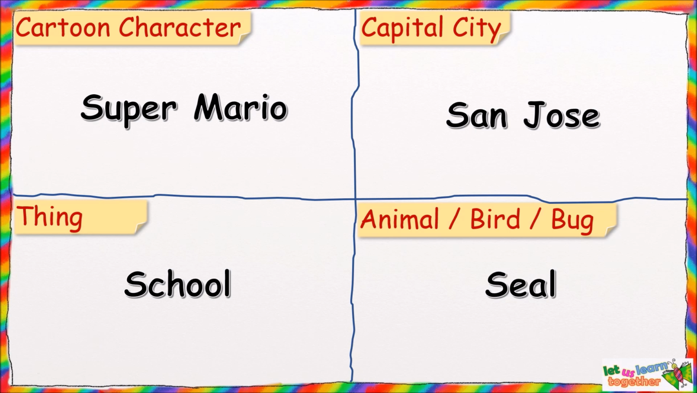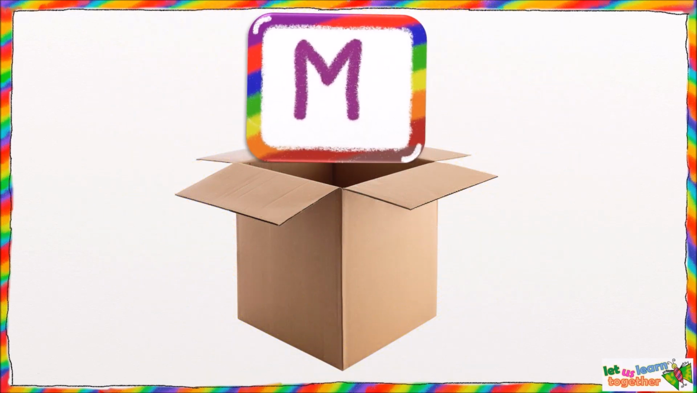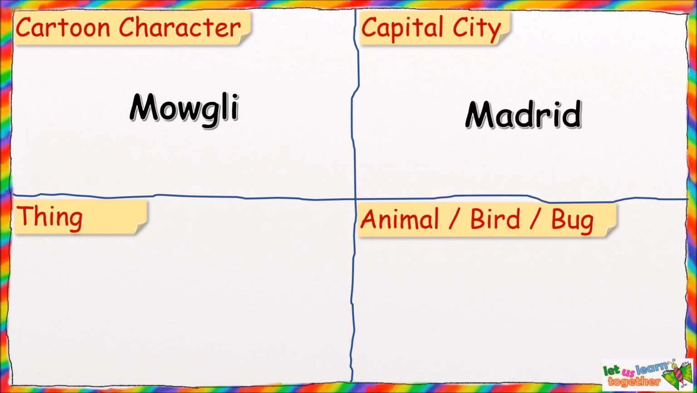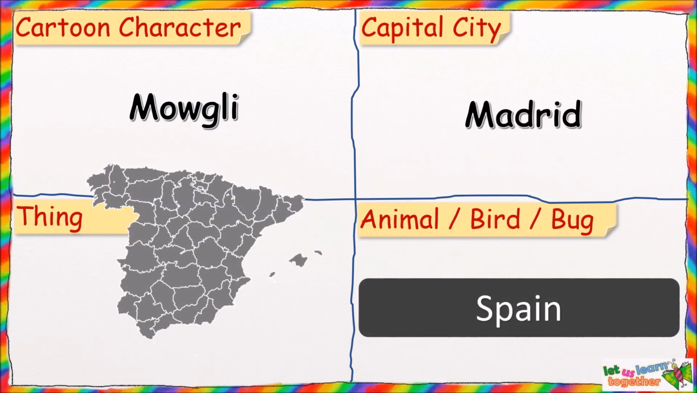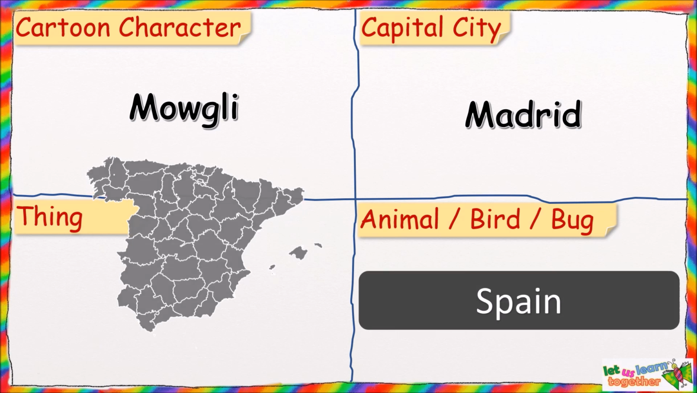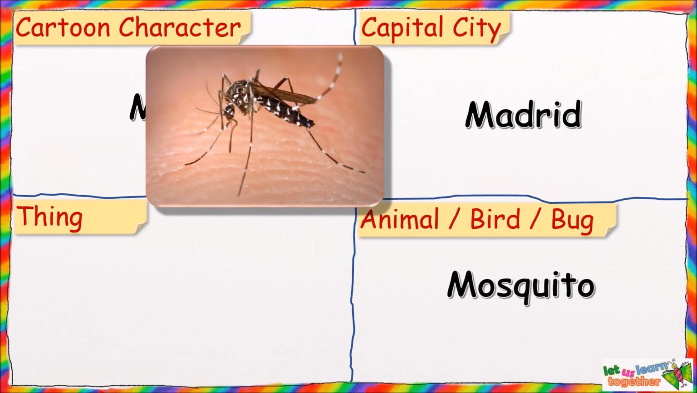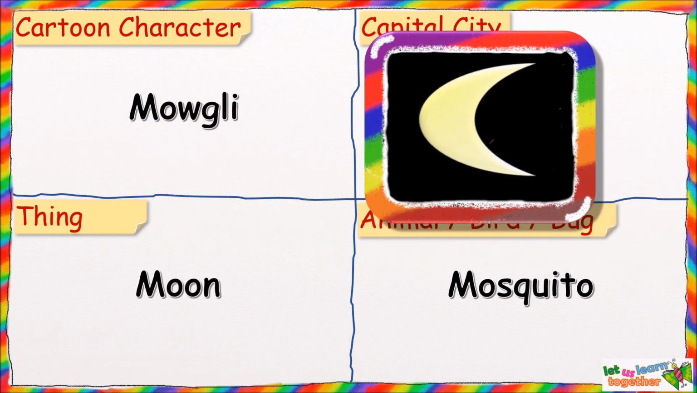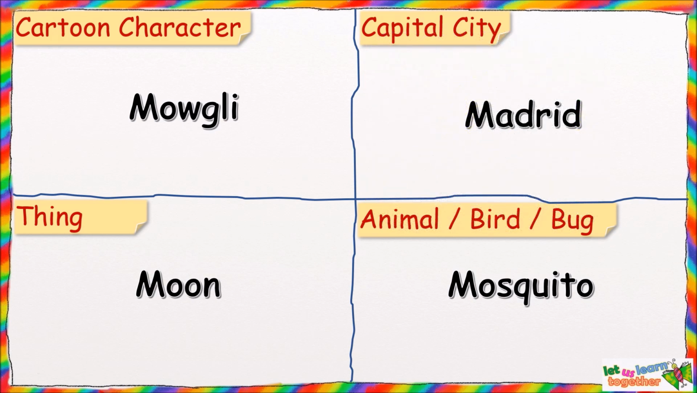Come on, let's check which letter we get next from the box. It's the letter M. I choose M for Mowgli from the Jungle Book. Then M for Madrid, which is the capital of Spain. Then we have M for Mosquito. And M for Moon. So there we go. We have cartoon character Mowgli, capital city Madrid, bug mosquito, and thing moon, all starting with the letter M.